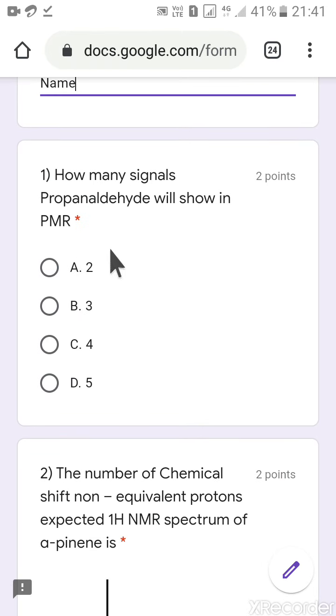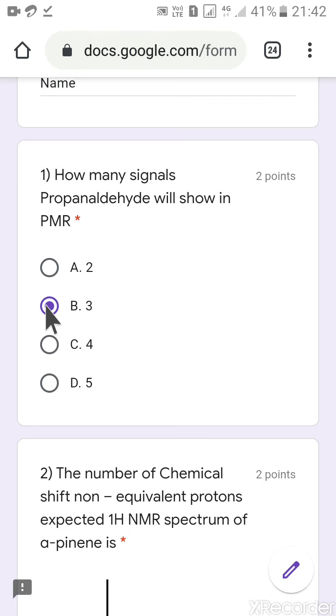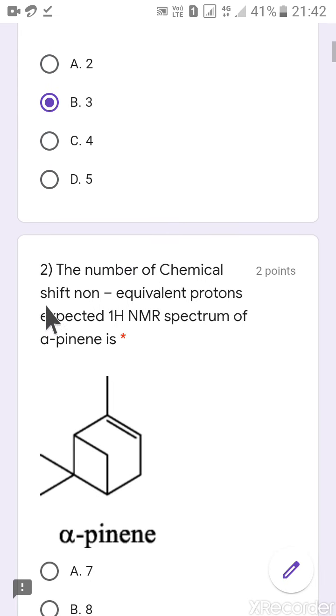The first question in this test was, how many signals propanaldehyde will show in PMR? It's a very simple question. As you know, the structure of propanaldehyde is CH3, CH2, CHO. That means there will be one signal for CH3, another one for CH2 and another one for aldehydic H. So there will be 3 signals in PMR spectroscopy. Okay, answer is B, 3 signals.